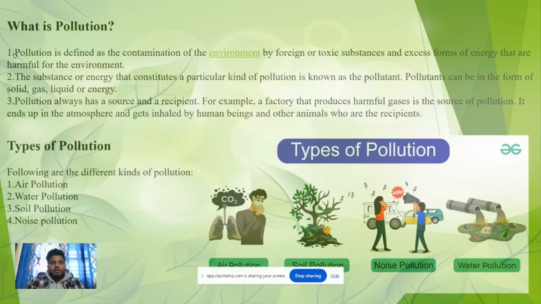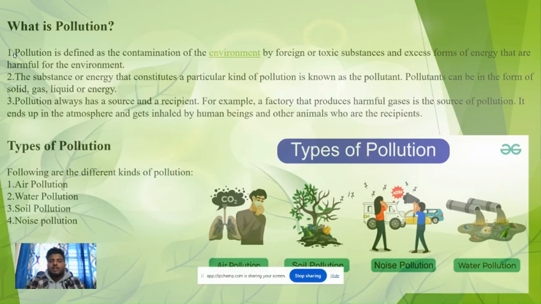What is pollution? Pollution is defined as the contamination of the environment by foreign or toxic substances, or excess forms of energy that are harmful for the environment. The substance or energy that constitutes a particular kind of pollution is known as a pollutant. Pollutants can be in the form of solid, gas, liquid, or energy. Pollution always has a source and a recipient.